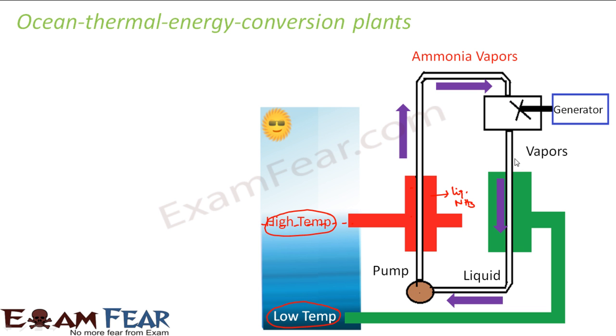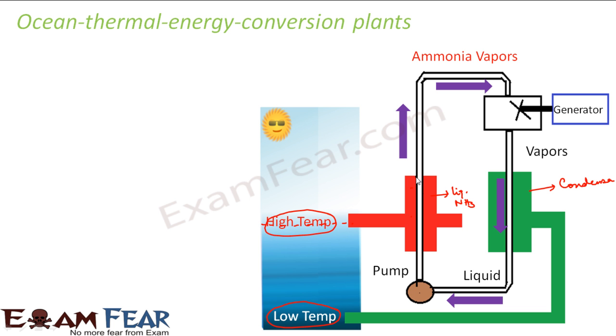Now these ammonia vapors come back and enter another setup known as the condenser. What does a condenser do? It cools down the vapor back into liquid ammonia. The condenser contains the water which is at low temperature. The water deep inside is cold water, and the water at the surface is hot water.